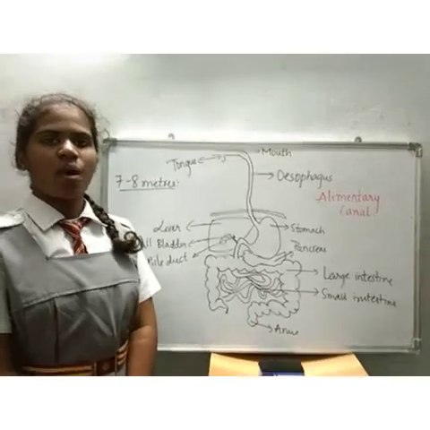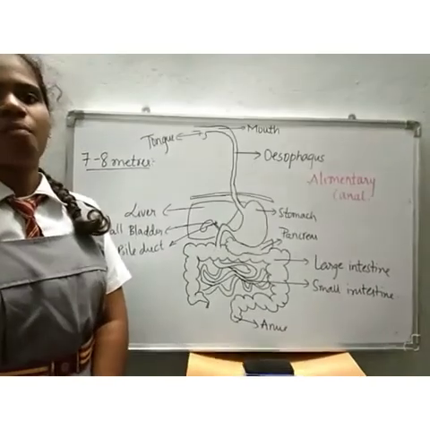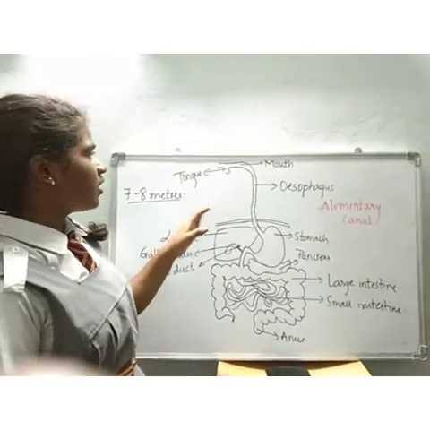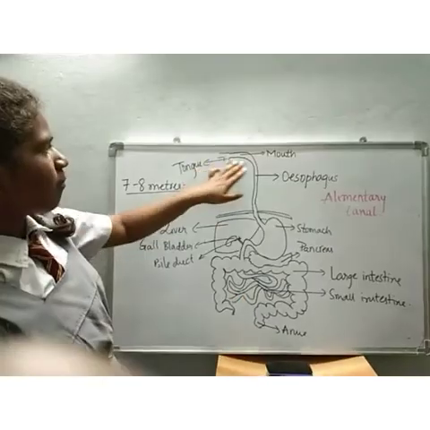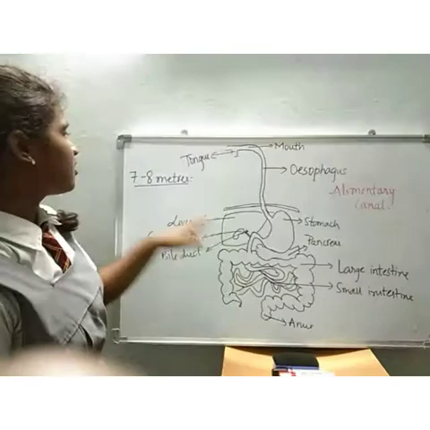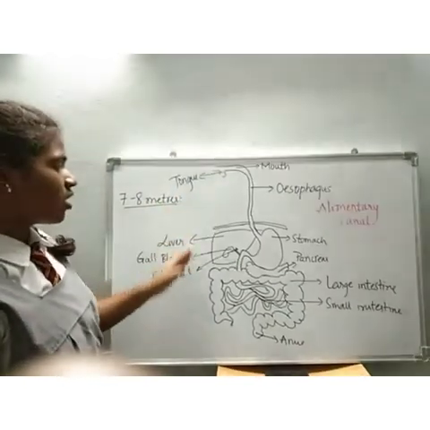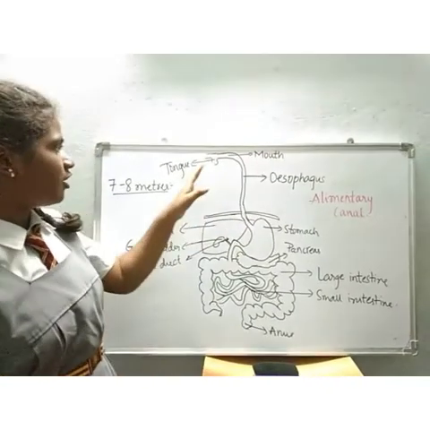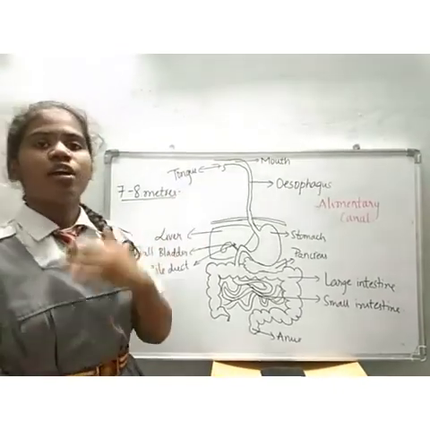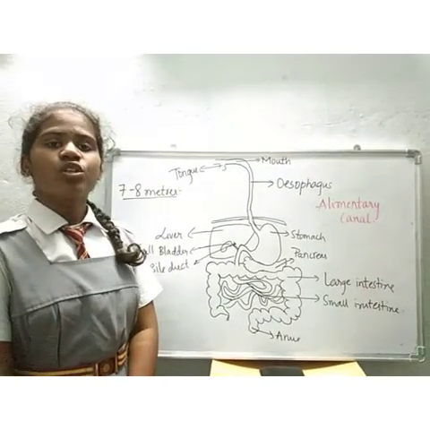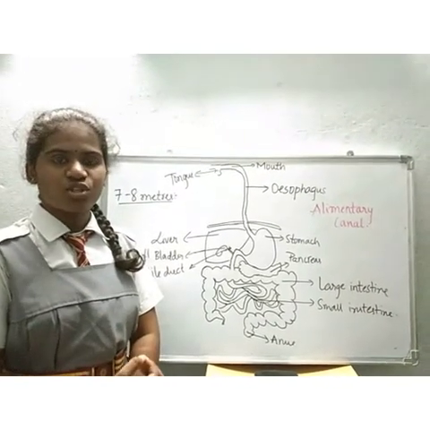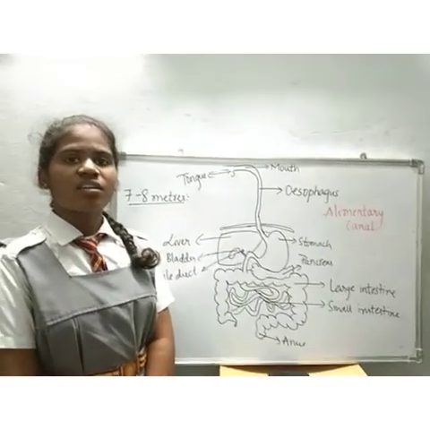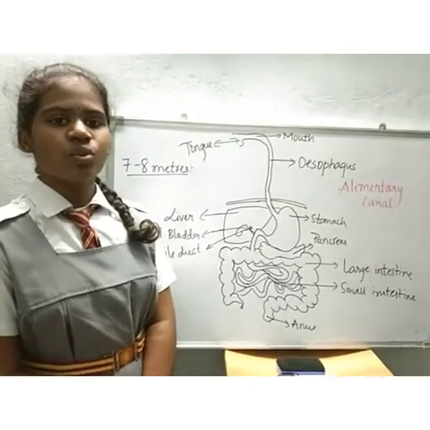Now I am going to tell about nutrition in human beings, that is about the alimentary canal. The alimentary canal is basically a long tube extending from mouth to anus, and this is about 7 to 8 meters long. The food first enters through the mouth and the teeth help to chew the food to get the same texture. The food is wetted with saliva and the tongue helps to mix the food thoroughly.